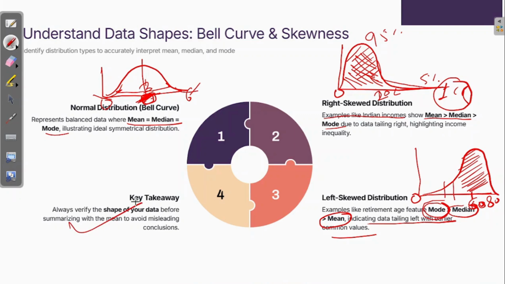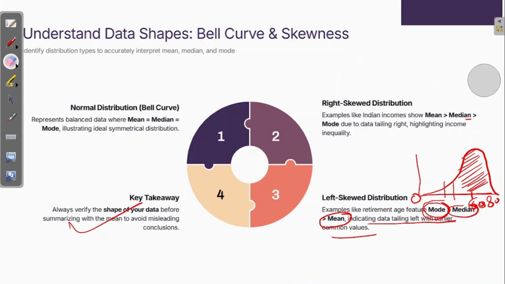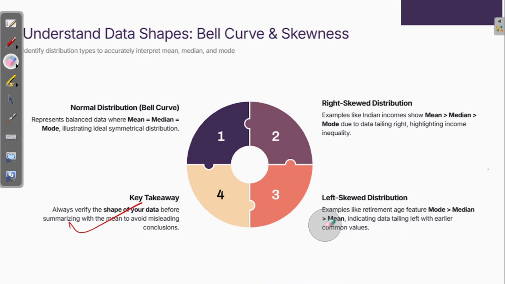Always verify the shape of your data before summarizing with the mean, to avoid misleading conclusions. Generally people assume a normal distribution and start giving conclusions based on that only, even if they don't have the right understanding about the skewness or distribution of the data. And if you say take mean, take median, take mode without even thinking of the skewness or distribution of the data, you will do false calculation, right? I hope I made myself very clear. It's a very important slide, guys. If you miss this, if you skip this, you will fall into the trap, right? So never ever give a conclusion without understanding the distribution or skewness of the data.